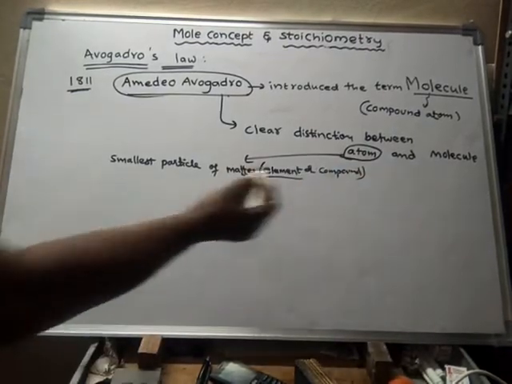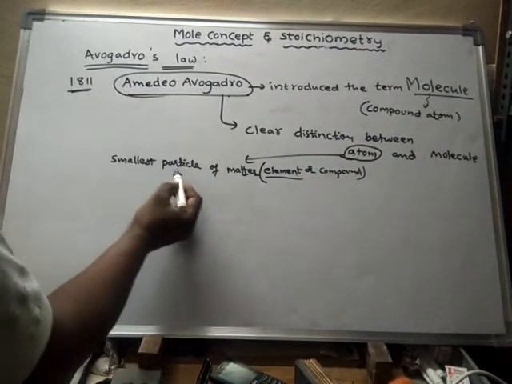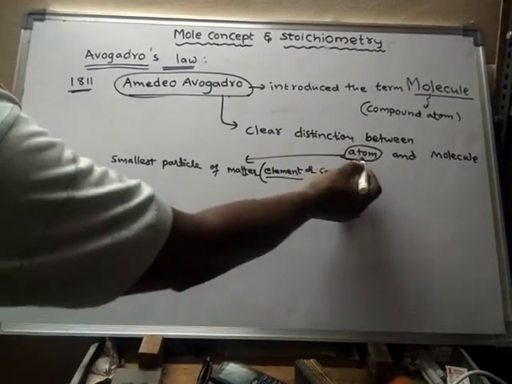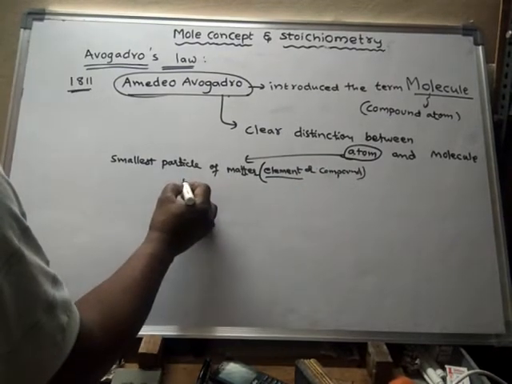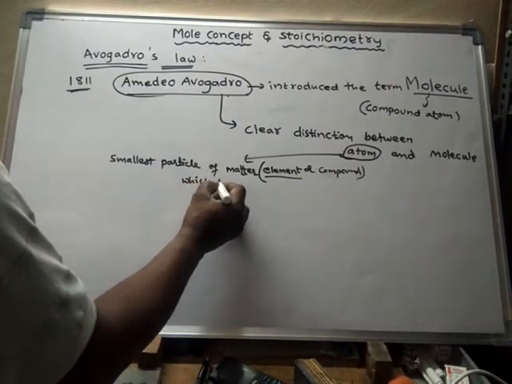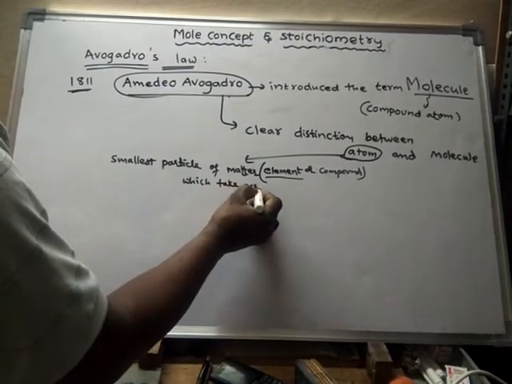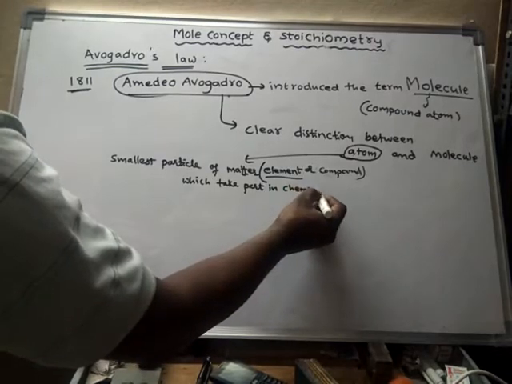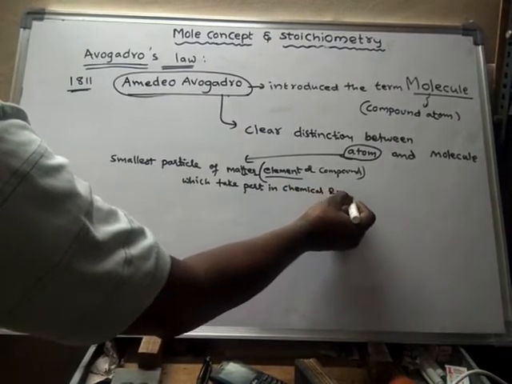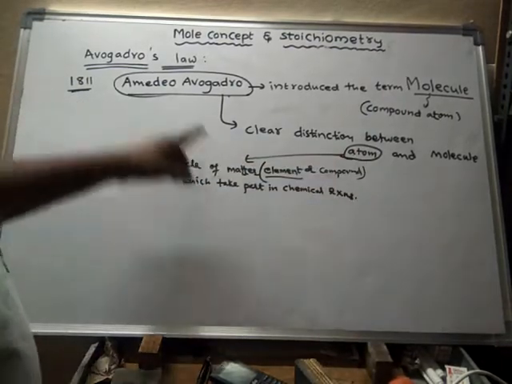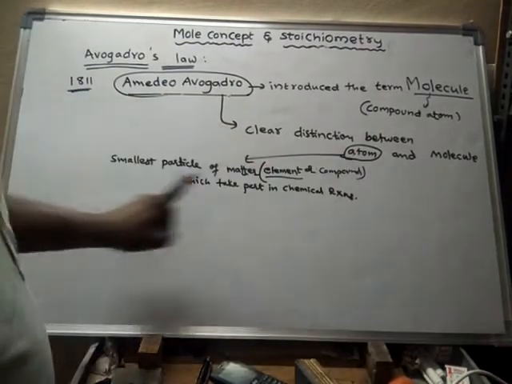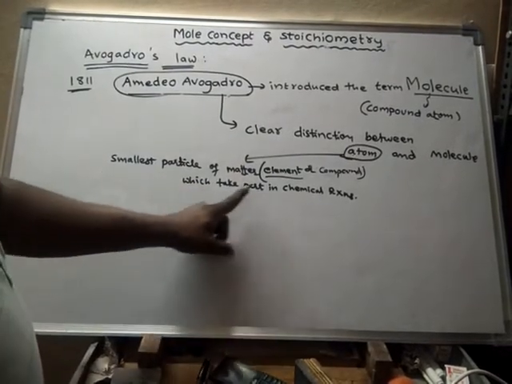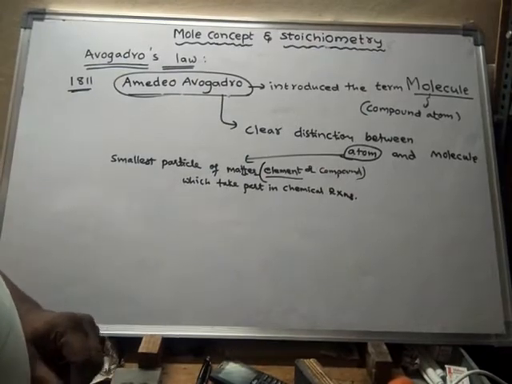So what is an atom? An atom is nothing but the smallest particle of matter which takes part in chemical reactions. According to Amedeo Avogadro, an atom is the smallest particle of matter which participates in chemical reactions.